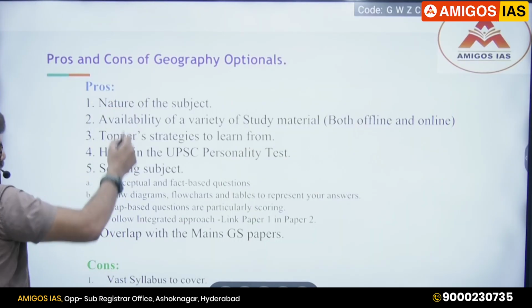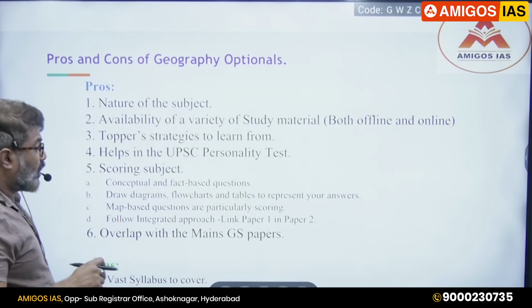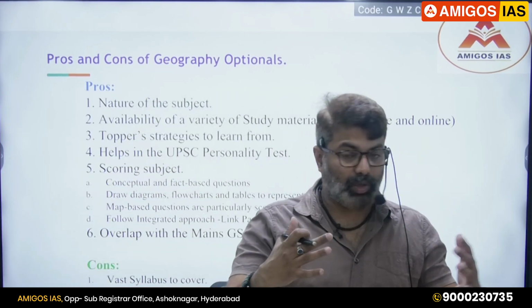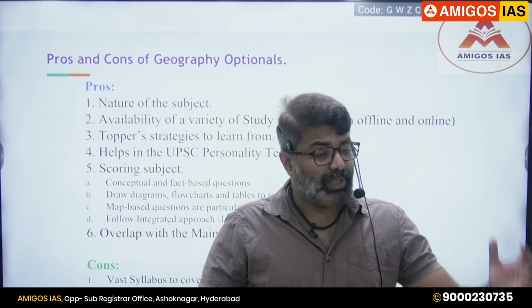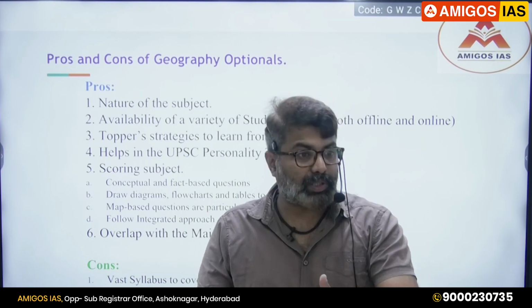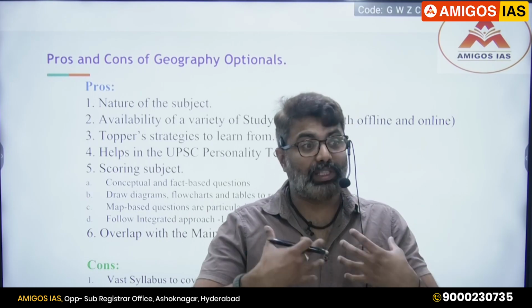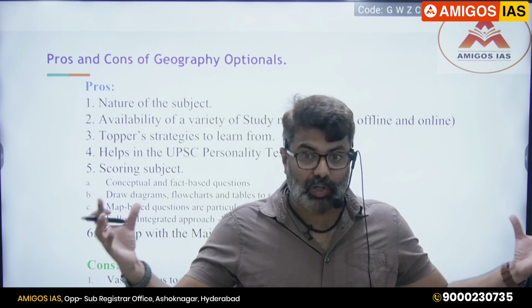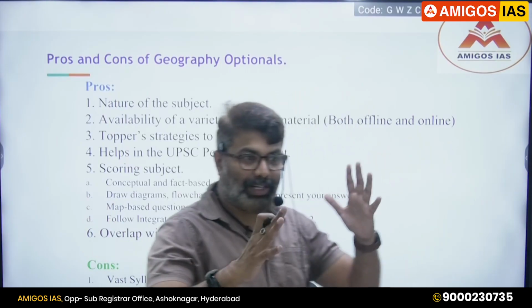So what are the pros and cons? Already you know the nature of the subject, geography. Geography is very generic as a subject, easy to understand, because it's in our surroundings, something that you can feel and experience. Correct, because when we talk about precipitation, you have already experienced it. So geography as a subject is easy to link to. Some subjects are very difficult to comprehend, you have to imagine a lot. But here it's not that.